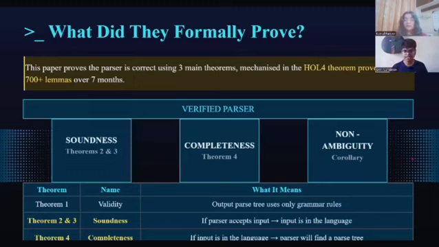Soundness says if the parser accepts an input, that input is genuinely in the language. No false positives. Completeness says if an input is in the language, the parser will find a parse tree. No false negatives. And together, these prove the parser is both correct and thorough. There is also a corollary, non-ambiguity, which we'll see next.